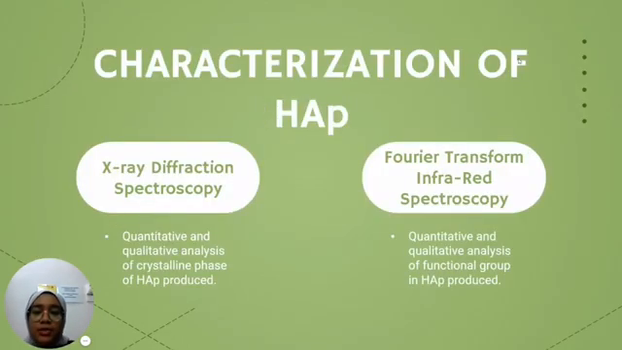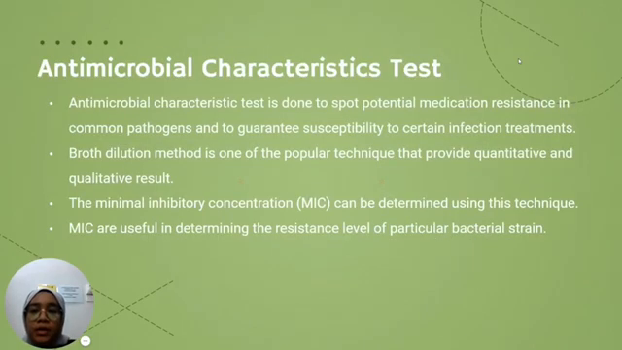In this study, X-ray diffraction spectroscopy (XRD) and Fourier transform infrared spectroscopy (FTIR) will be done. XRD will measure the quantitative and qualitative analysis of the crystalline phase of the HAP produced, while FTIR will analyze the quantitative and qualitative analysis of functional groups in the hydroxyapatite produced.